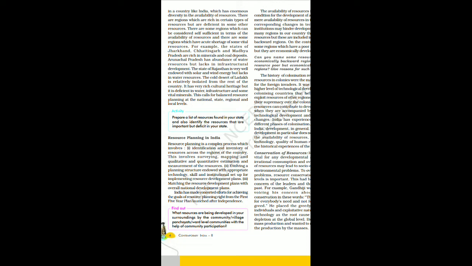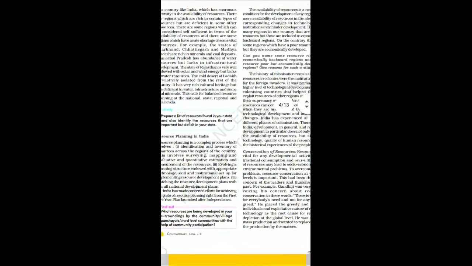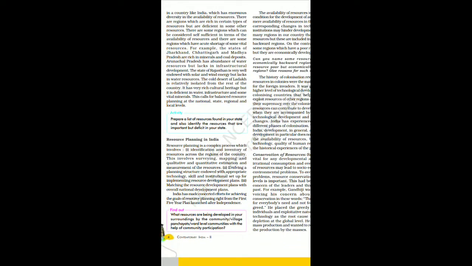And apart from it, we have learned that resources are present in abundance somewhere to a very large extent, and at other places they lag behind. There are a lot of examples given to you on the next page, if you can see. They have told you that if we talk about Rajasthan, we have an abundance of solar or wind energy, but the problem is we don't have much availability of water there.